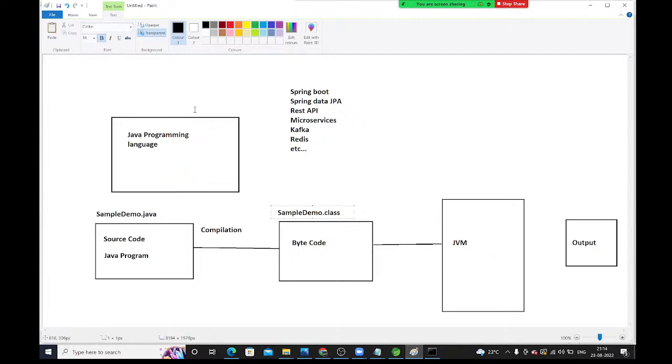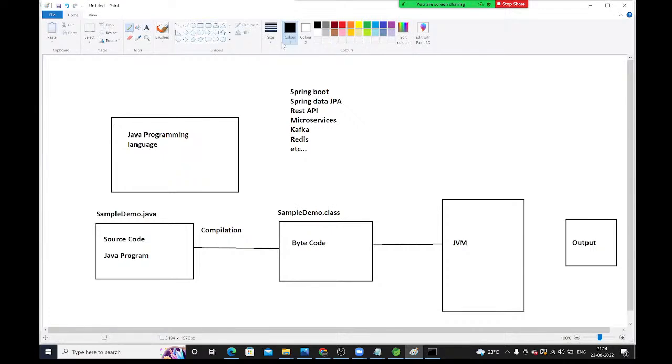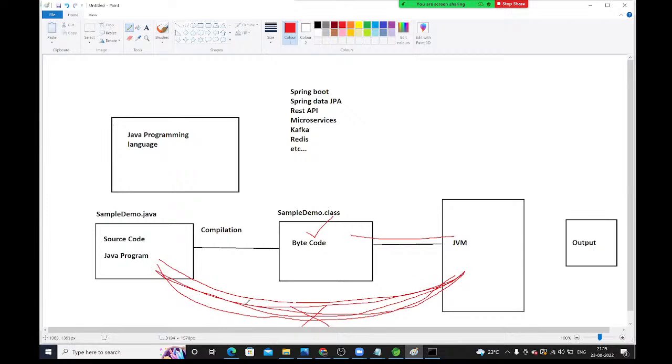See guys, you can't run this Java program directly. Why? JVM can't understand that code. It can understand only bytecode. So first you need to convert it to bytecode, then give that bytecode to JVM. JVM will run that program and give the output. So running it directly is not possible, guys. You can't do it like this.